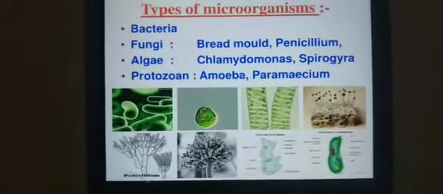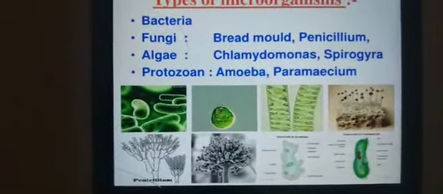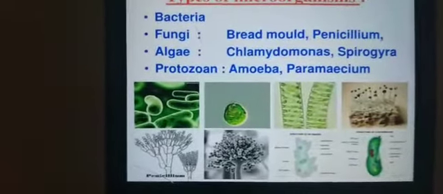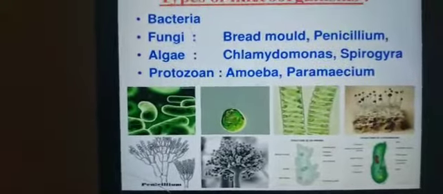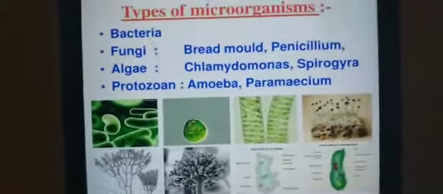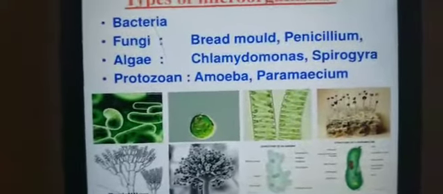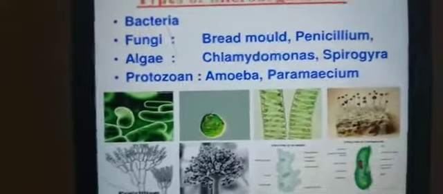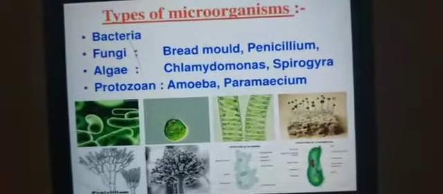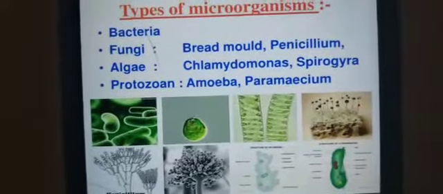Actually, viruses are also microscopic but are different from these microorganisms. They reproduce only inside the cell of a host organism. When viruses are present outside the body, they are like dead. When they come in contact with a human body or any other living organism, they get a life.